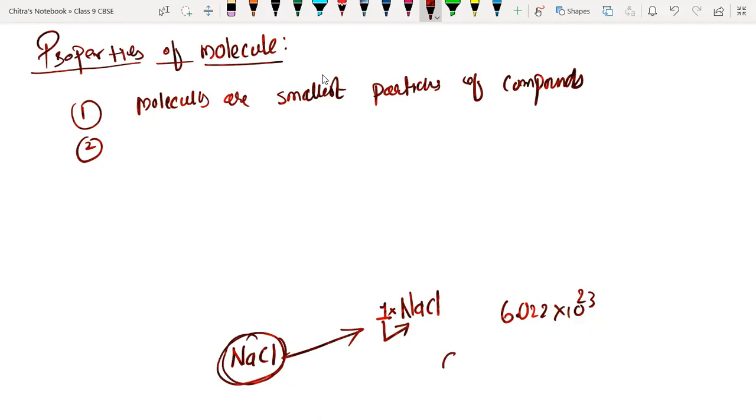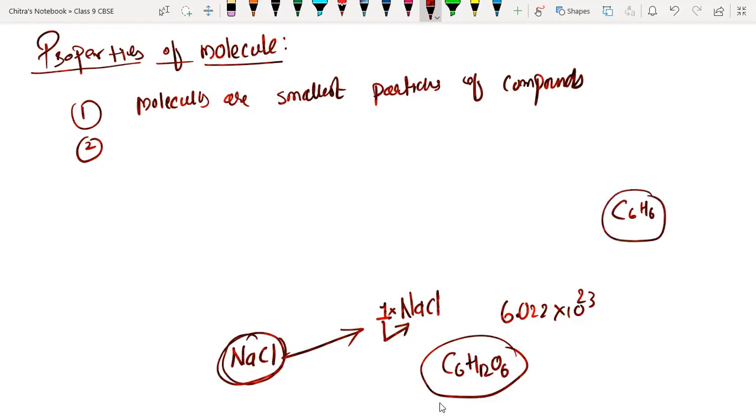Like we have C6H12O6, the molecule of glucose. C6H6 is the molecule of benzene. CH3COOH is the molecule of acetic acid, like this.